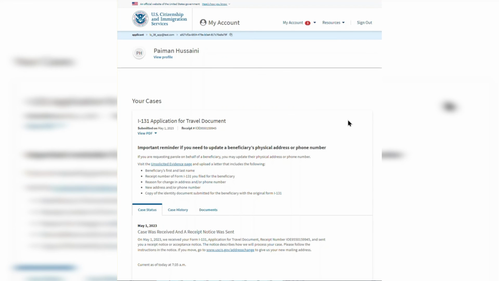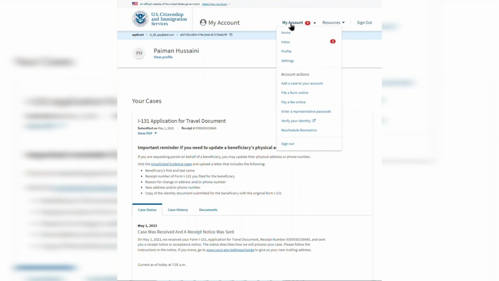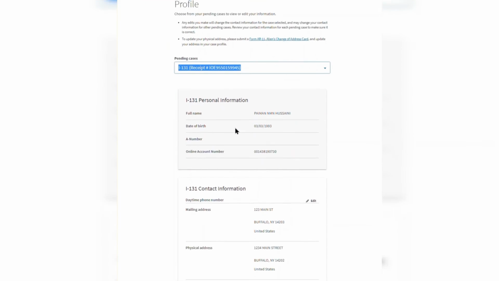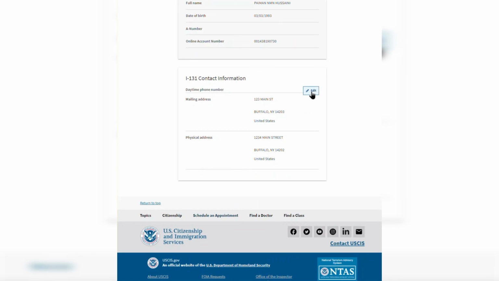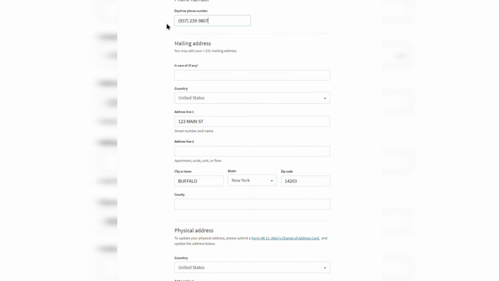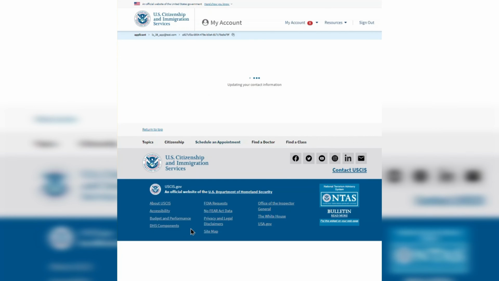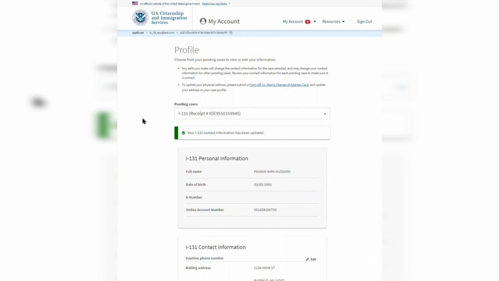Now I will show you how to change your address in your USCIS online account. At the top of the page, under My Account, you'll choose Profile. Here you will use the drop-down to choose the receipt number for the case that you will be changing your address for. Next, you'll scroll down to your contact information and choose Edit. Here you can change your phone number, your mailing address, and your physical address. And then you'll choose Save Changes. Here you can see the system is updating your contact information. And here is the confirmation that you have successfully changed your information.